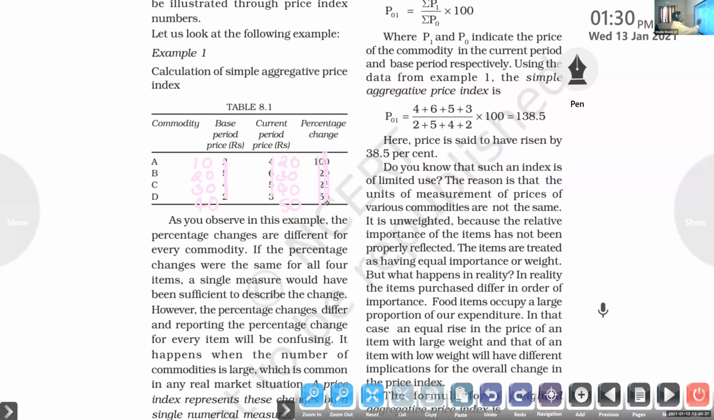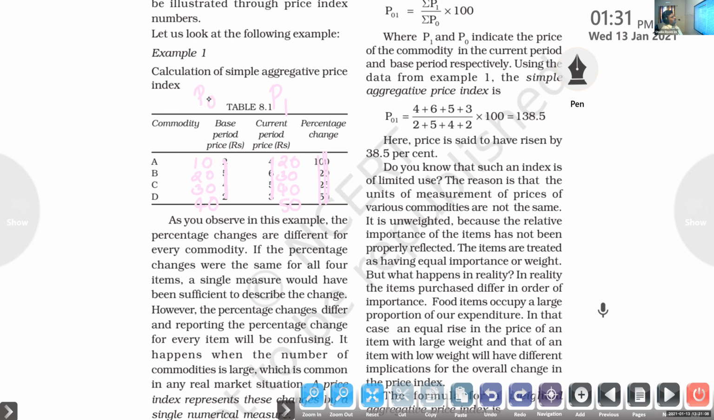Okay, aggregate one. So what do you want to do here? The equation is there. You want to apply these numbers in that equation. P01 is equal to sigma P1 divided by sigma P0 multiplied by 100. So come on, fast. Give me the answer. First of all, it is P1, the current price, divided by P0, the base year price of the commodity.